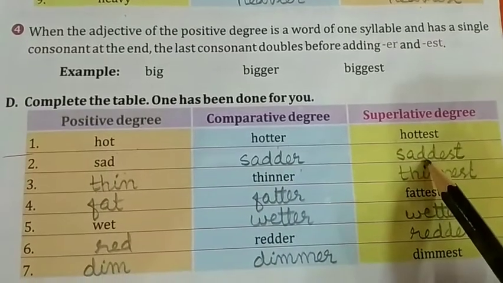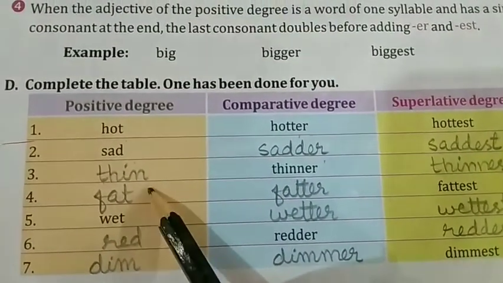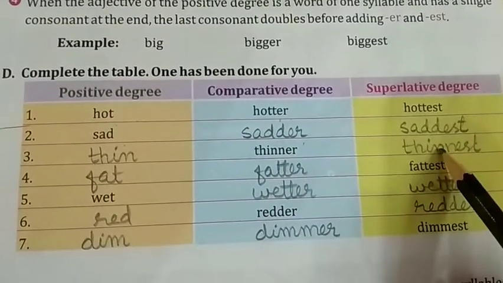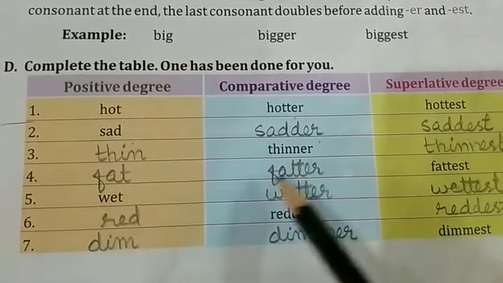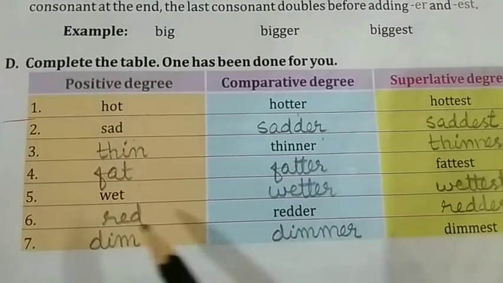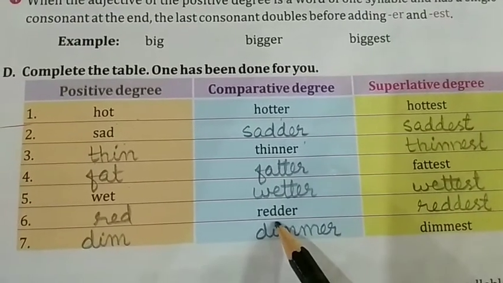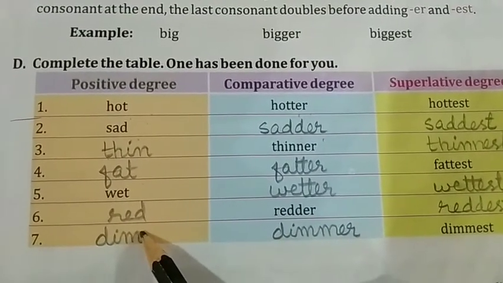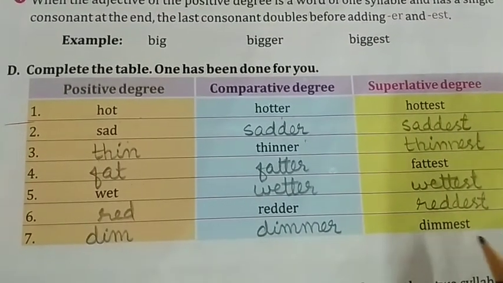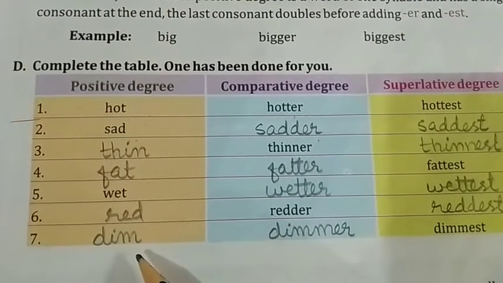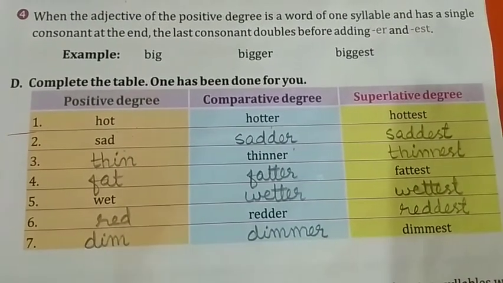Sadder, saddest. Thinner given in positive, thin. Thin, thinner, thinnest. Fattest, so in positive, fat, fatter, fattest. Wet, wetter, wettest. Redder given in positive, red. Red, redder, reddest. Dimmest given, so in positive, dim. Dim, dimmer, dimmest.